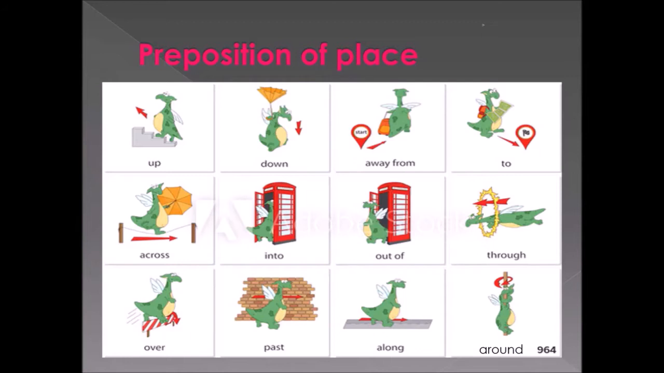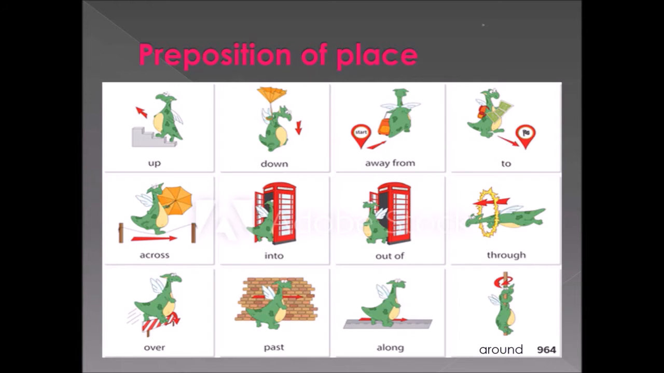Look at the next picture. The dragon is falling down. That's why we have given down. Look at the next picture. The dragon is moving away from its place with a bag in its hand. So it is moving away from its own place. So that's why we are using the preposition away from.